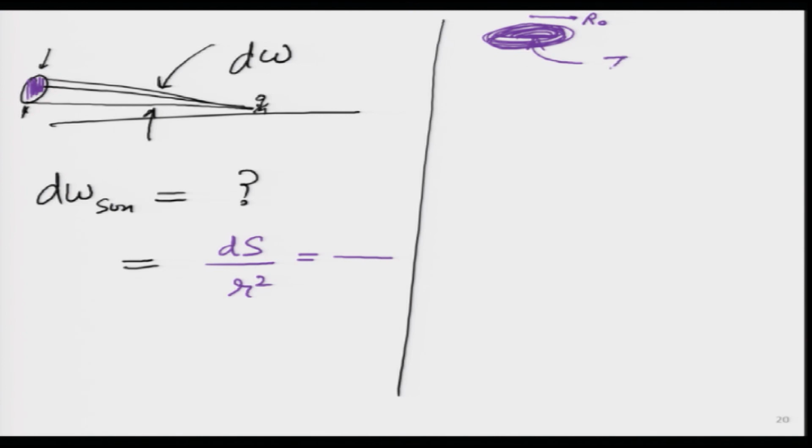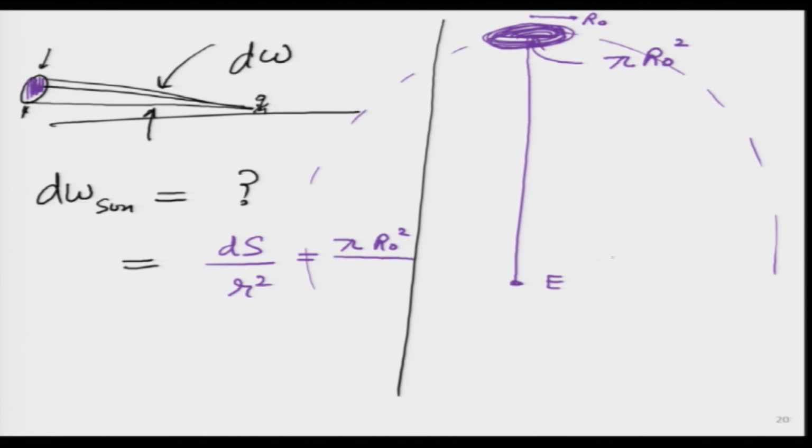It will be simply the disk surface area, because the sun appears to me like a disk, like a circle with some radius r naught. I will put that over here, and what is this denominator? The denominator is the radius of that circle if I am standing here on earth. In reality, earth is rotating around the sun, but just for the sake of relative motion, this particular radius that I am looking at, I will write as RS. So, this is RS square. So, this is the expression that can help me get that value.